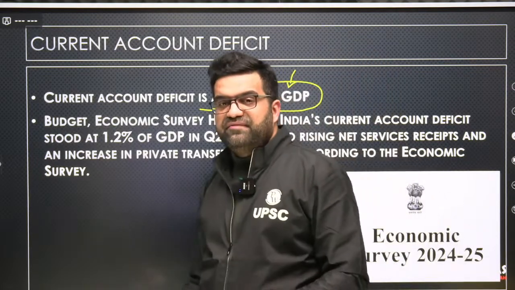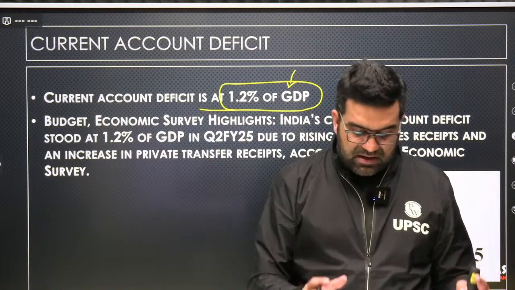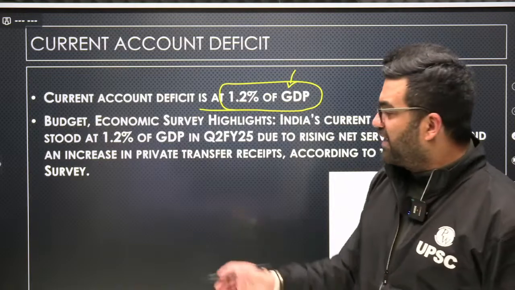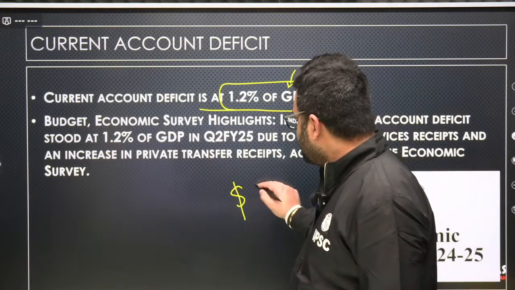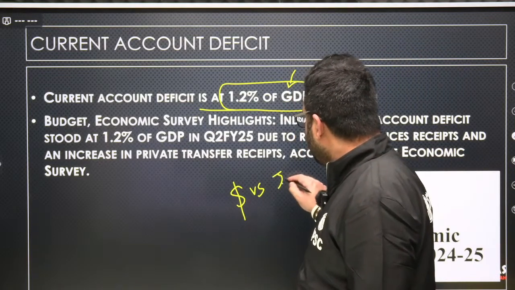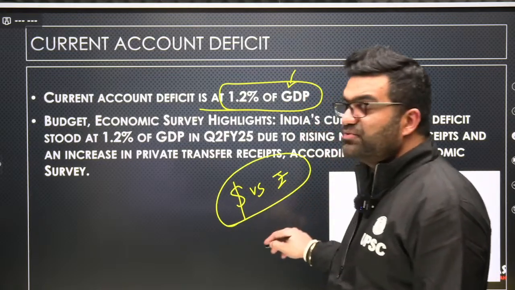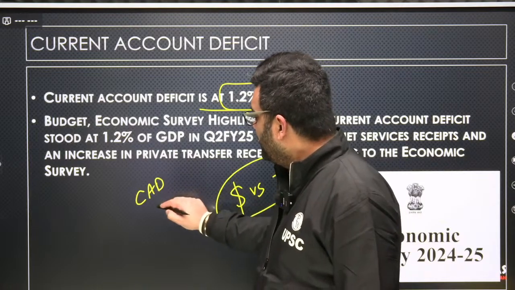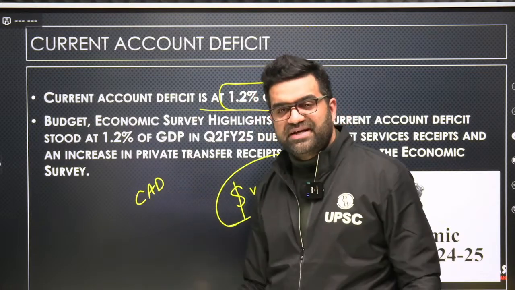So, current account deficit, the account of India's trade with the rest of the world. Thanks to the increase or appreciation in the price of dollar vis-a-vis rupee in the last few weeks, we have been talking about it in the current affairs, our current account deficit has been widening. But economic survey says the contrary.